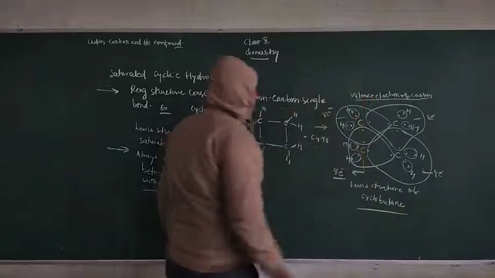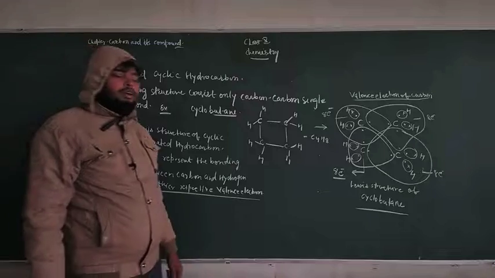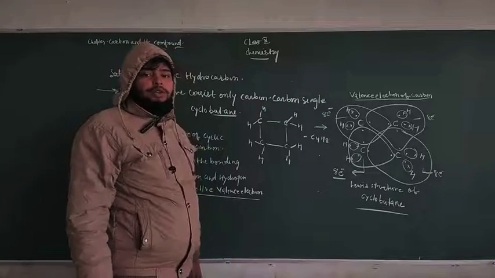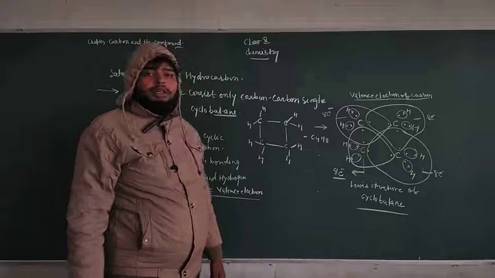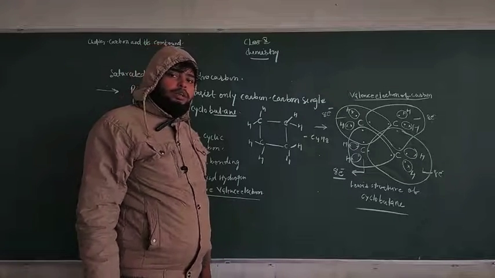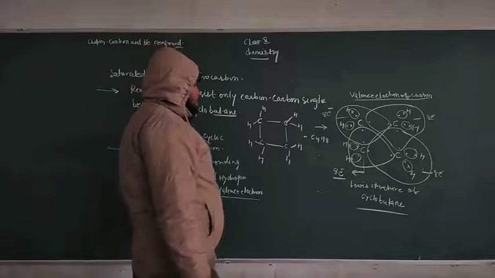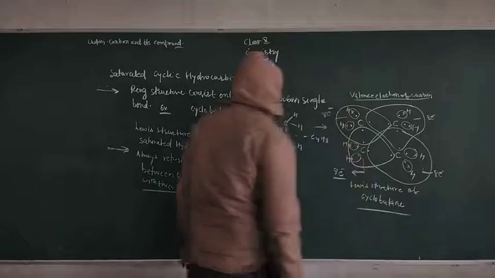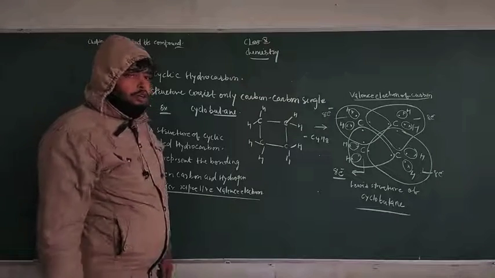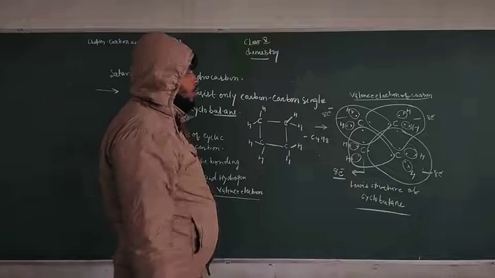That means this is the Lewis structure of cyclobutane. That means how you can represent the electron distribution of carbon and hydrogen in terms of their stability, for the formation and completion of their duplets and octets. From this you can also prepare many types of saturated hydrocarbons and saturated cyclic hydrocarbons.